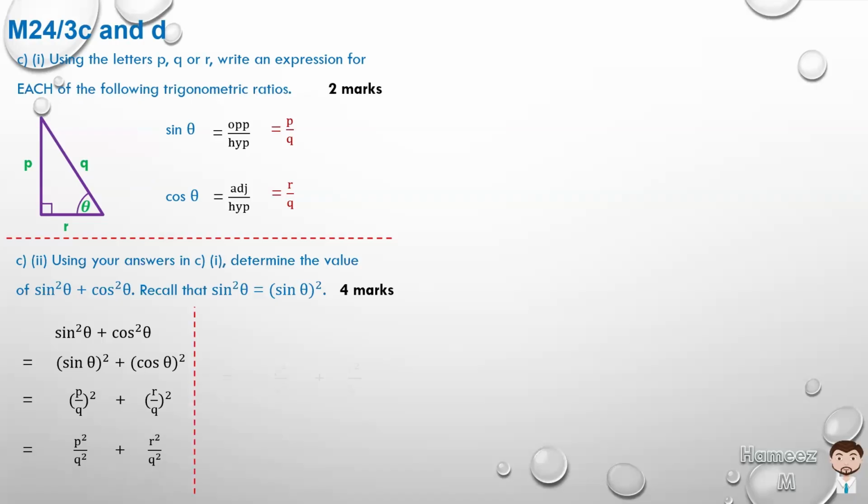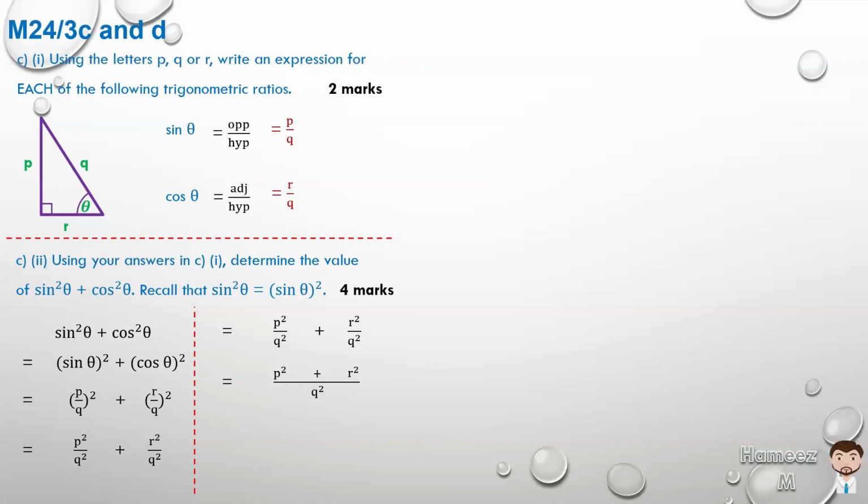Right, let me just rewrite it here a little higher, the exact line, so you can follow on the right-hand side. And both of these share the same denominator, Q squared, so it can be rewritten, if you wish, to look like P squared plus R squared all over Q squared. And by Pythagoras' theorem, because it's a right angle triangle, the sum of the squares of the two perpendicular sides will be equal to the square of the hypotenuse.